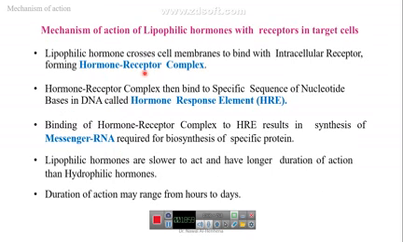For lipophilic hormones, it's different. A lipophilic hormone crosses the cell membrane, and its receptor is an intracellular receptor. It binds to the receptor forming a hormone-receptor complex, and this complex binds to a part on the DNA, or can migrate into the cell to the DNA, because the receptor for this type can be a cytosolic receptor or a nuclear receptor.